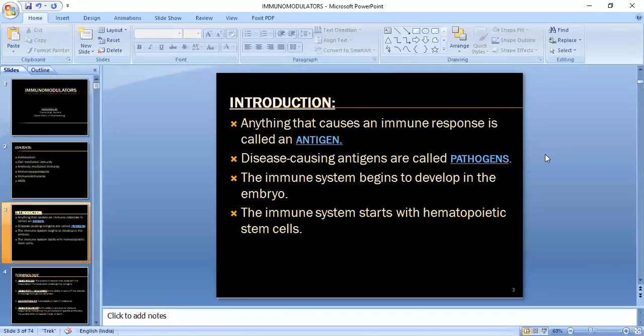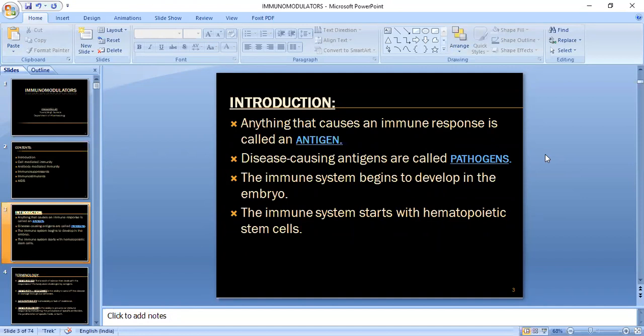They will help to fight against this antigen. Any disease-causing antigens are called pathogens. Pathogen means the antigen which is responsible for inducing any kind of disease in the body.